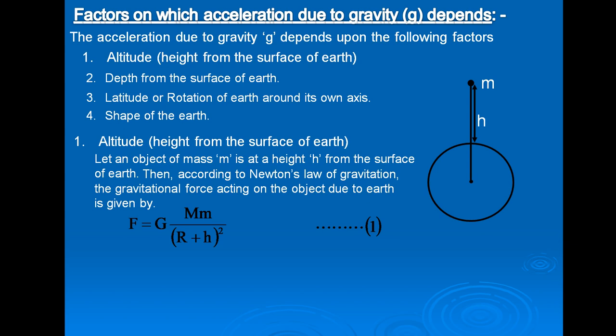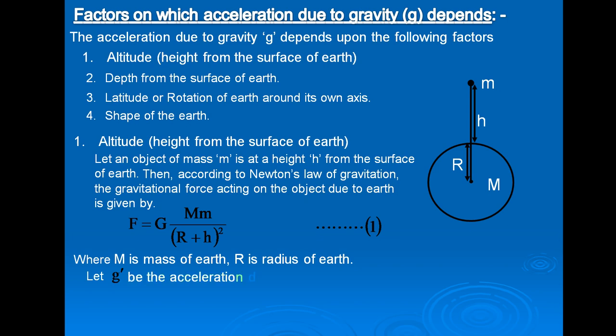Here capital G is the gravitational constant, capital M is the mass of earth, and R is the radius of earth. Let g dash be the acceleration due to gravity at a height h from the surface of earth.